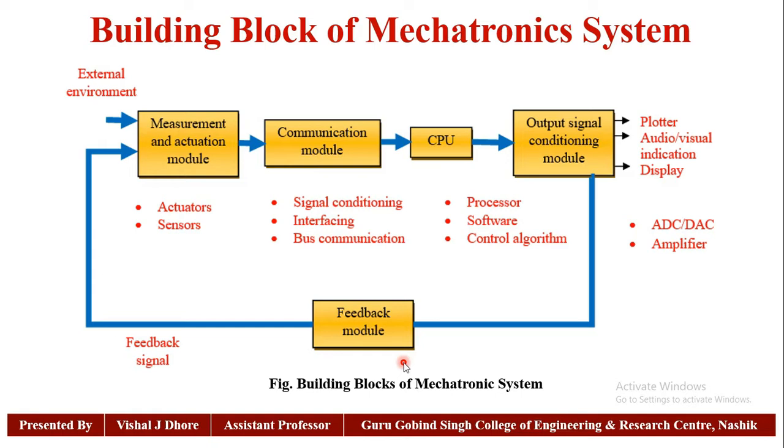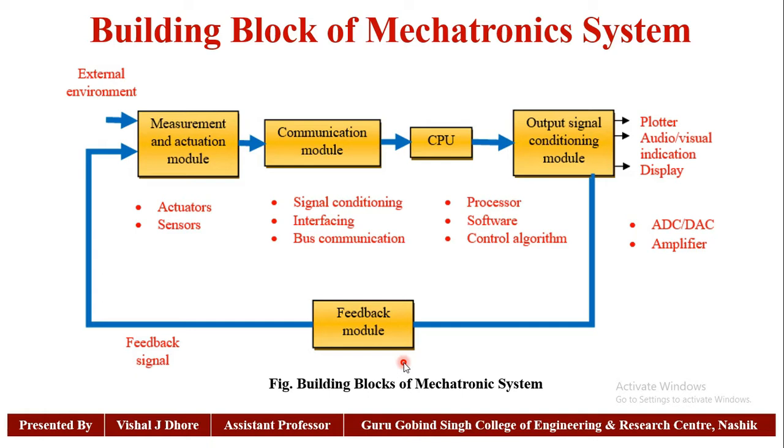Some components are very small and some are very huge in size and dimension, so it is very complicated to draw the diagram of such a system. To understand the operation and function of all the components, we represent the system using block diagrams.